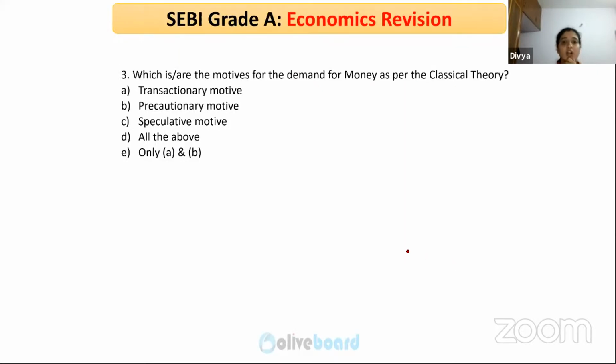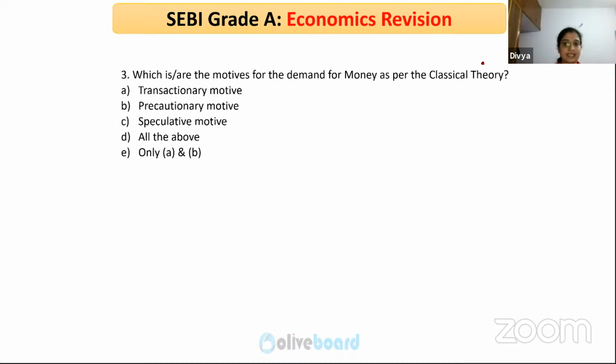Which is the motive for the demand for money as per classical theory? All. Are you sure?